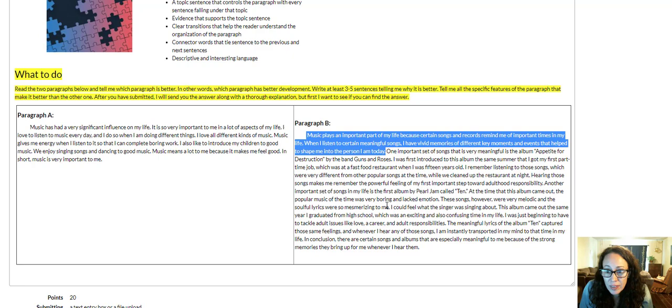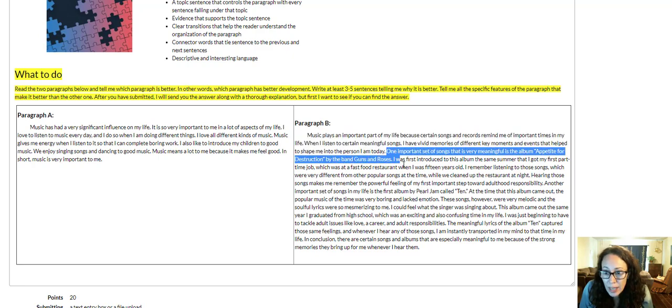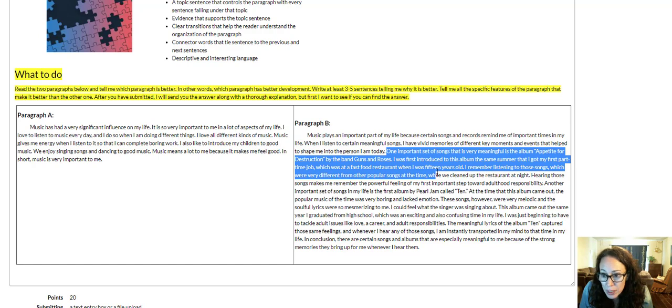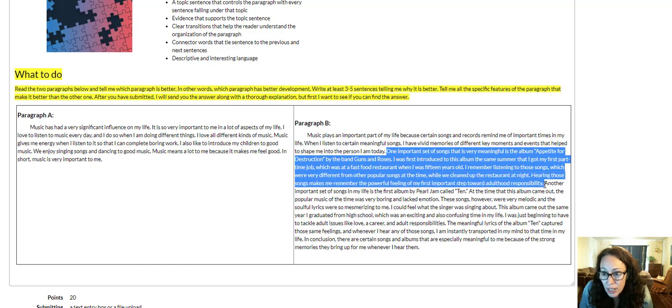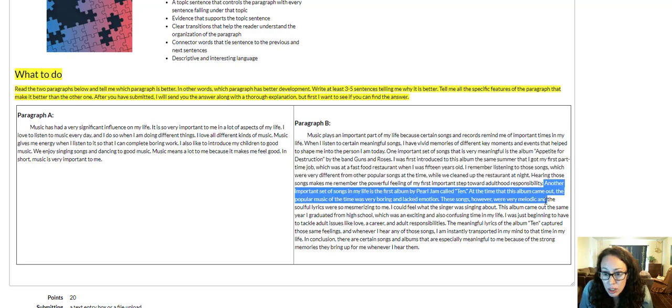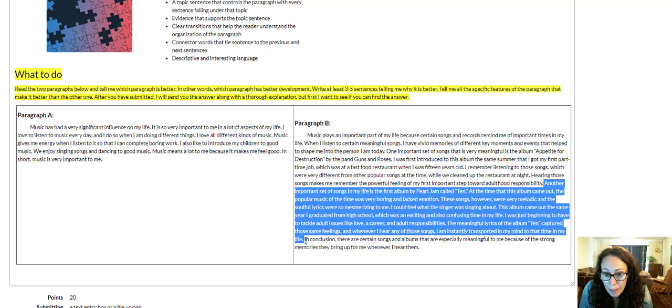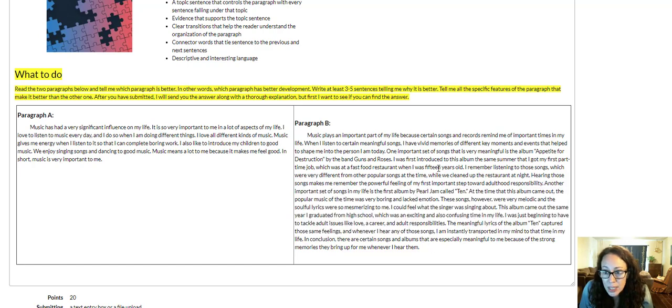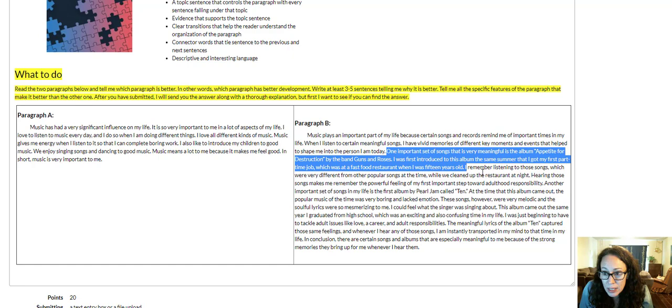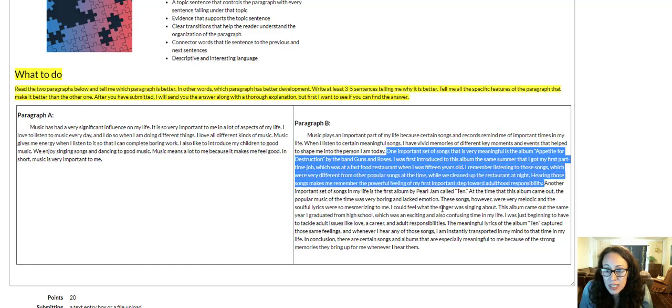Okay, now when we take a look at this one, and again we've got our opening here, okay, that's really specific, and then we only have 2 pieces of evidence, 1 and 2. But when we take a look at the piece of evidence, we can see that it has a lot of details in it. So let's take a closer look. One important set of songs that's very meaningful is the album Appetite for Destruction by the band Guns N' Roses.